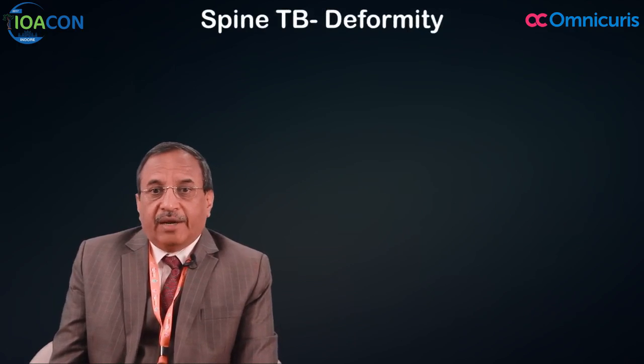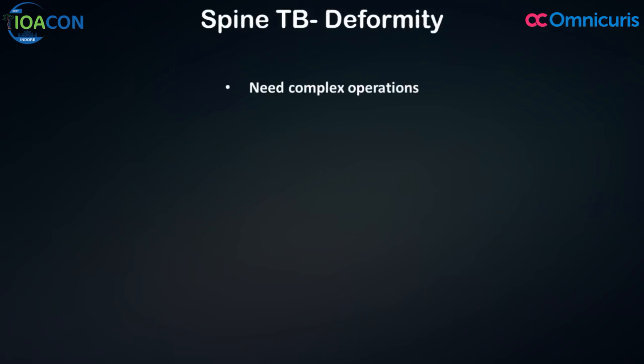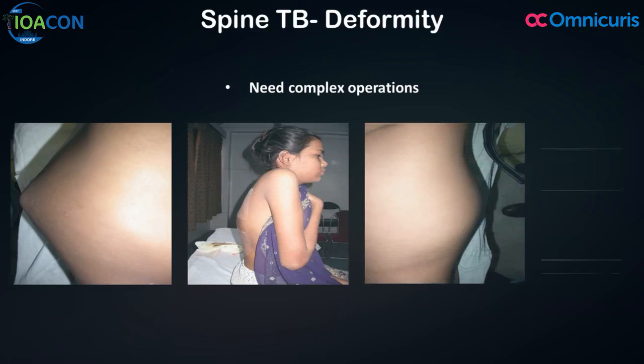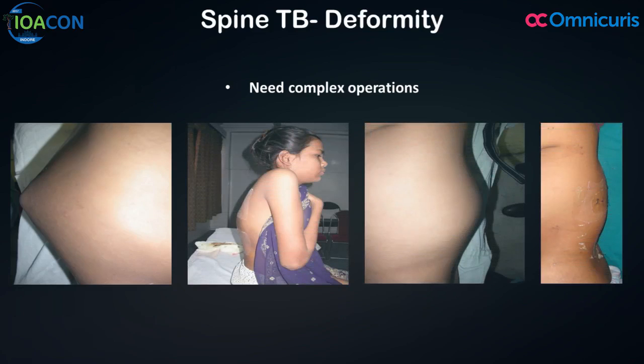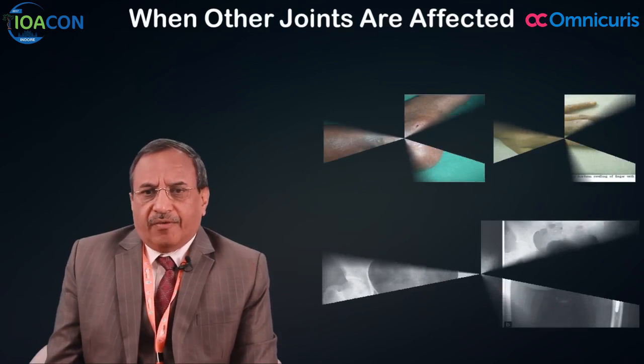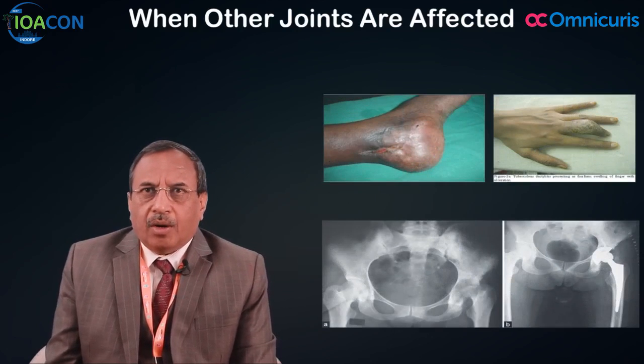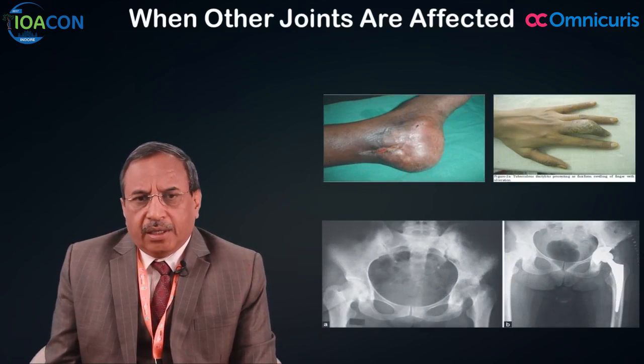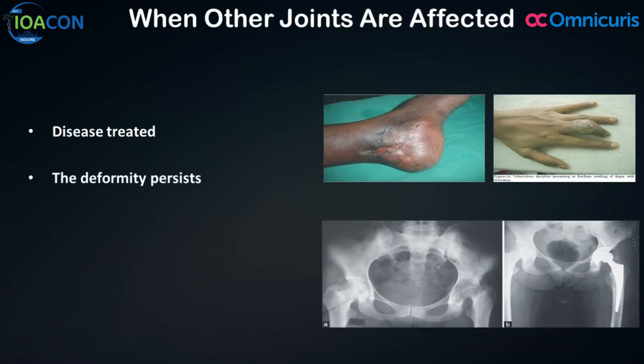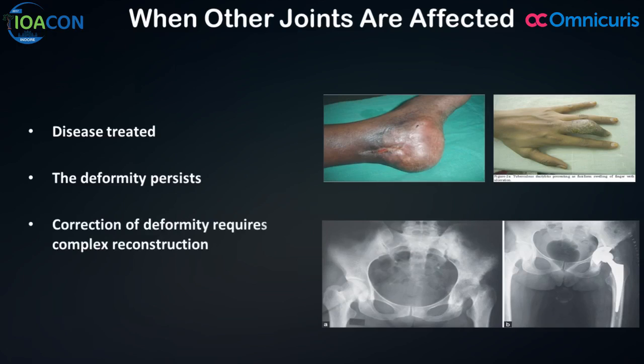Now, if a patient has already developed such a severe deformity, I think these require a complex operation. These deformity corrections are big, complex surgeries done at specialized centers by experts in this field. When other joints are affected, like the hip, knee, ankle, or any other bone, then even if the disease is treated well, the deformity persists, and reconstructive operations are required. Say for example, if the hip is destroyed completely, then even total hip replacement is required. So, depending on the different bones affected, complex reconstruction surgeries are required.